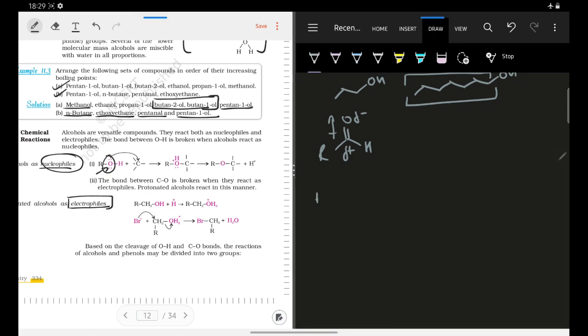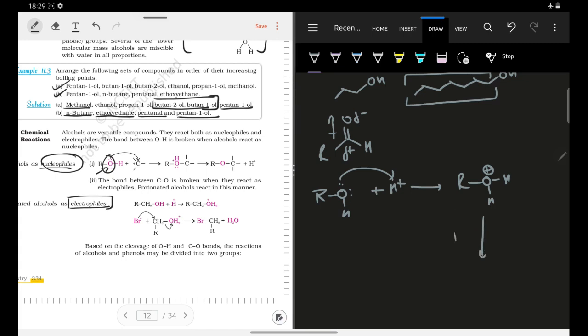So we know that if I have this alcohol and I have a proton, the oxygen can attack the proton and abstract it and form this. Oxygen will have a positive charge. Now, the positive charge on oxygen is not very stable, so it will try to get its electrons back.